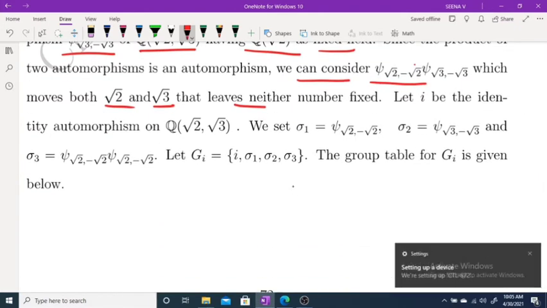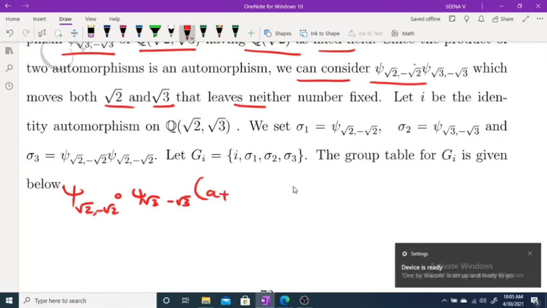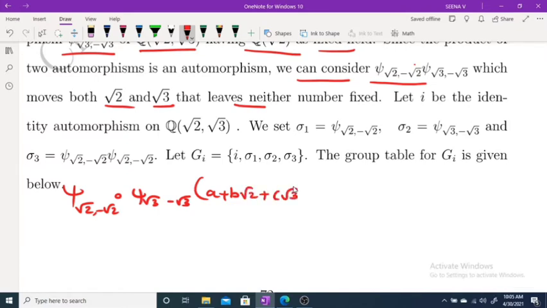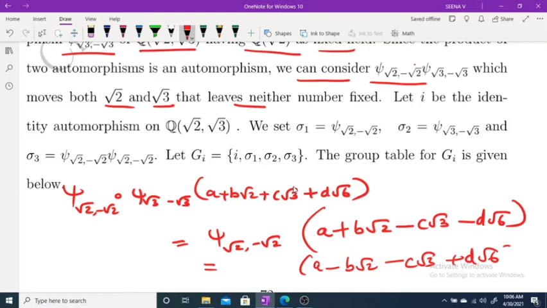So if you calculate psi(√2, −√2) composed with psi(√3, −√3) of a + b√2 + c√3 + d√6, clearly this is actually psi(√2, −√2) applied to a + b√2 − c√3 − d√6, and this is equal to a − b√2 − c√3 + d√6.